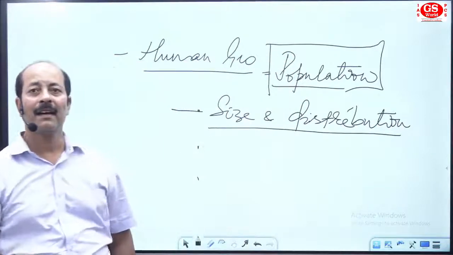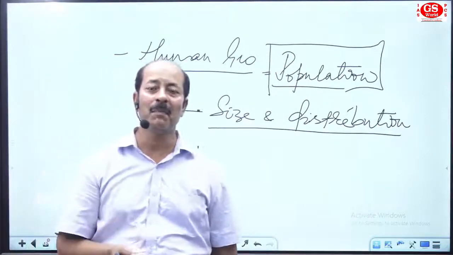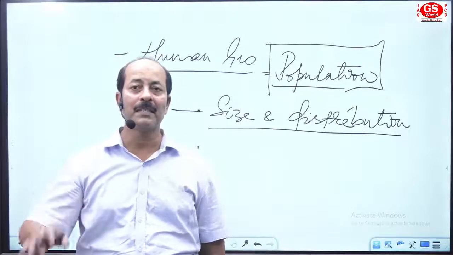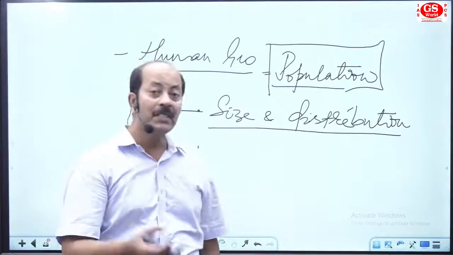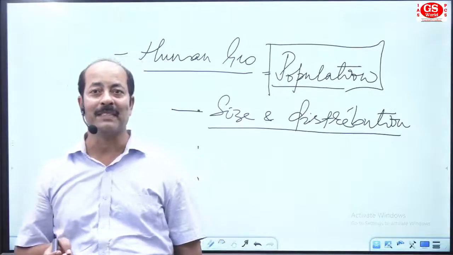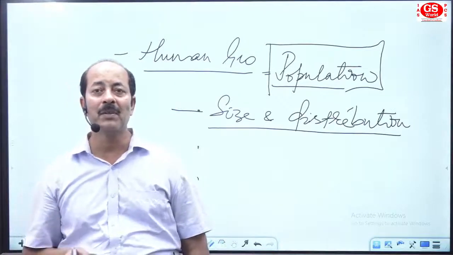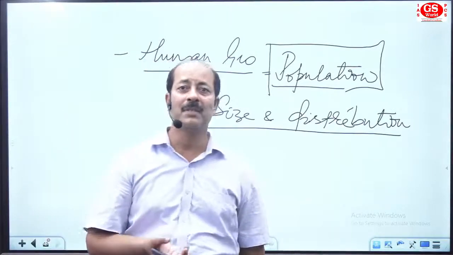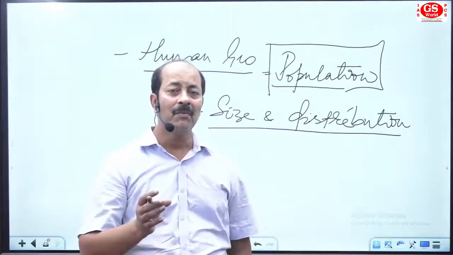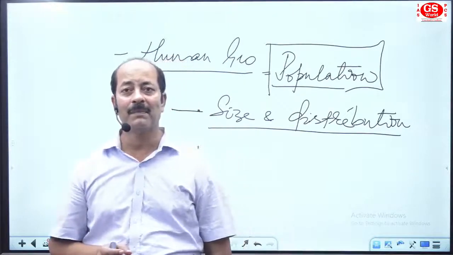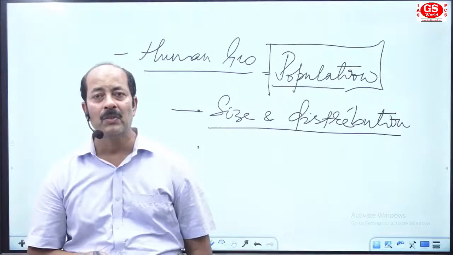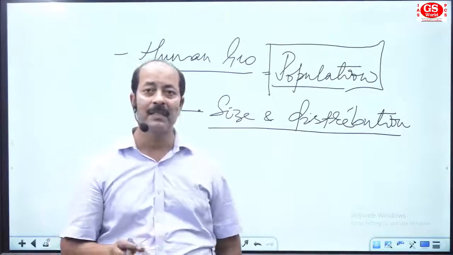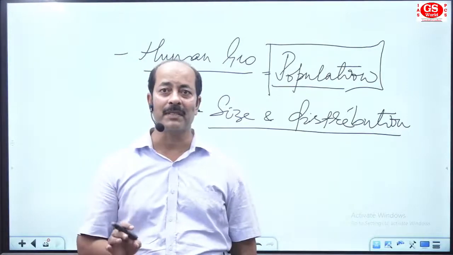Size means how much is the number of population, how much is the population of a particular area, and distribution means where the population is, right? So it's location also, and distribution of population is all about the first section of population geography. So in population geography, you focus on size and distribution first.